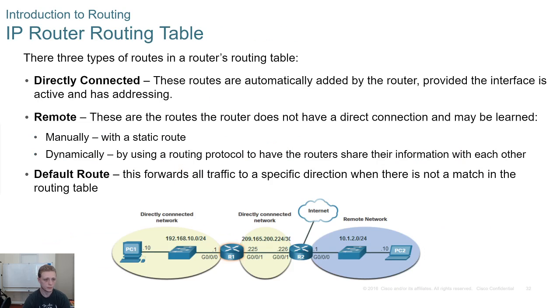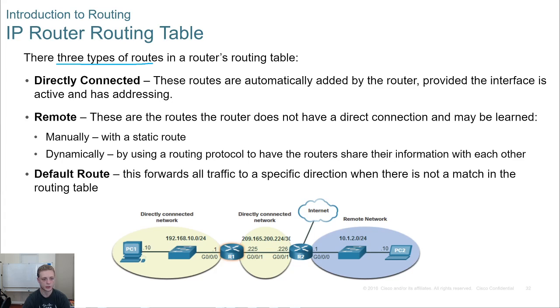So there are 3 types of routes. There are directly connected routes, which means my router, so from this guy's example, he will have these 2 directly connected networks. Any network that's not directly connected to him is going to be a remote network. So any network he has an interface on is going to be a directly connected network. Now, a remote network is any network that he doesn't have an interface in.